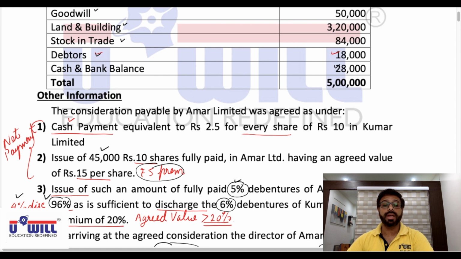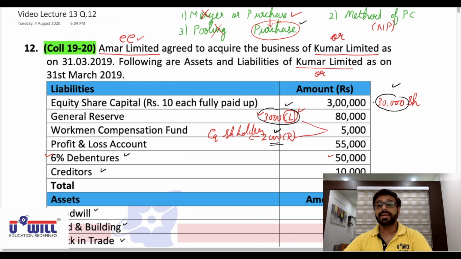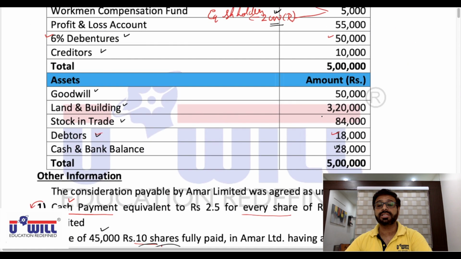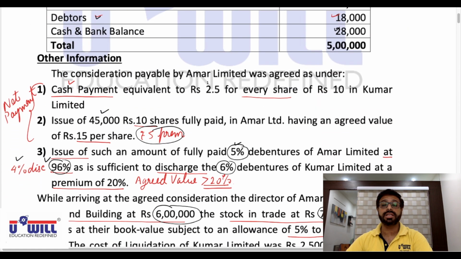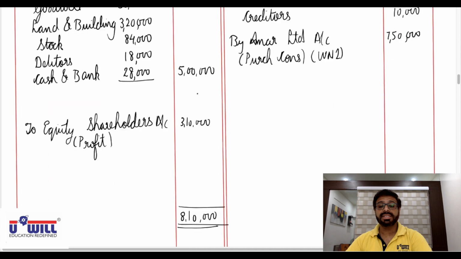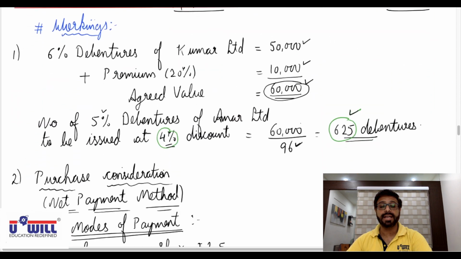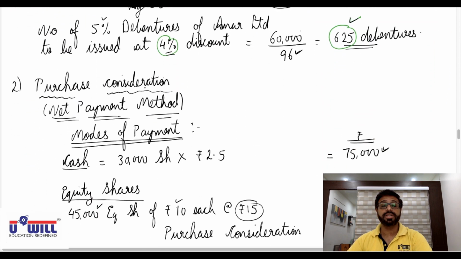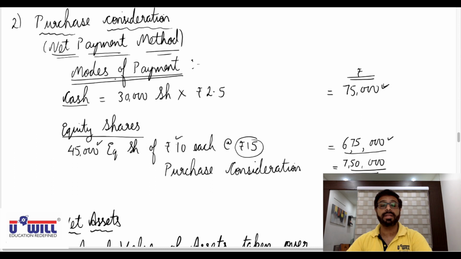In adjustment 1, cash payment equivalent to rupees 2.5 for every share of rupees 10 in Kumar Limited. In Kumar Limited, there are 30,000 shares. So 30,000 into 2.5, 75,000 is paid in cash. Working note 2, purchase consideration by net payment method, modes of payment, cash, 30,000 shares into 2.5, 75,000.